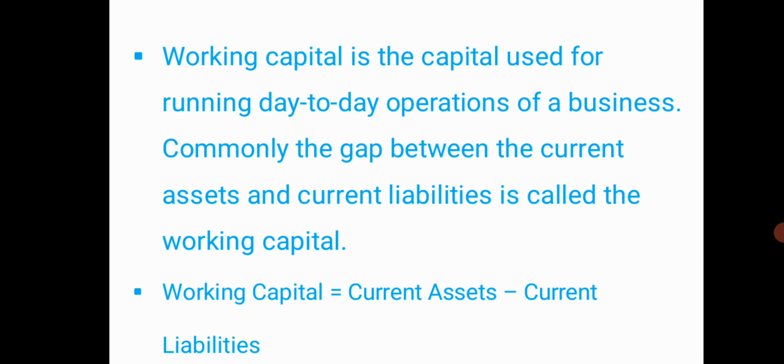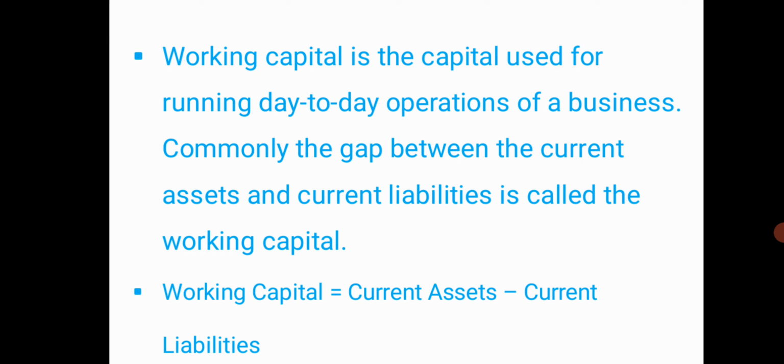Working capital is the capital used for running the day-to-day operations of a business. Commonly, the gap between current assets and current liabilities is called working capital.